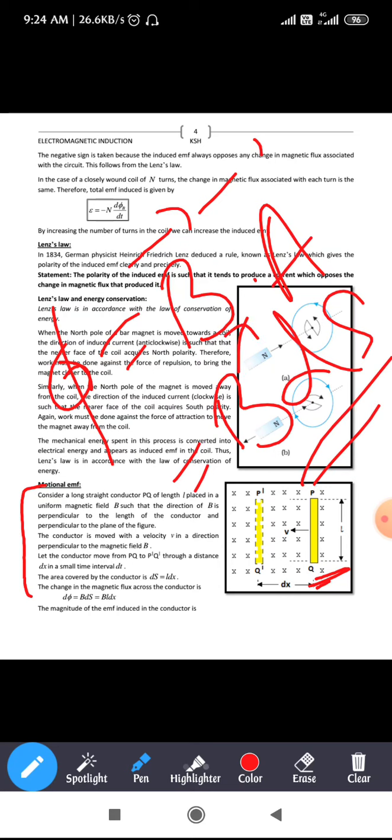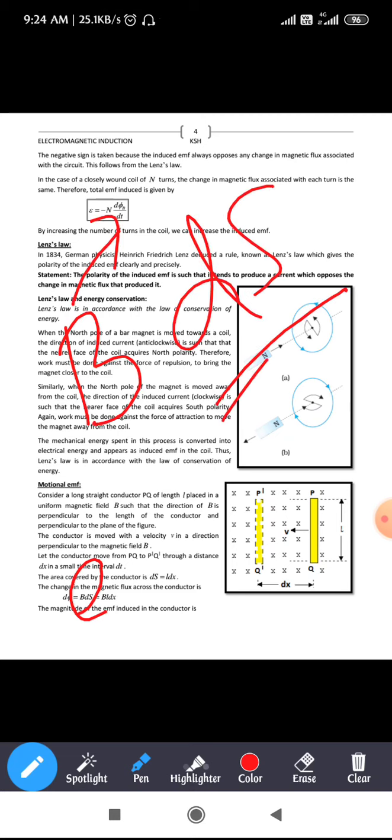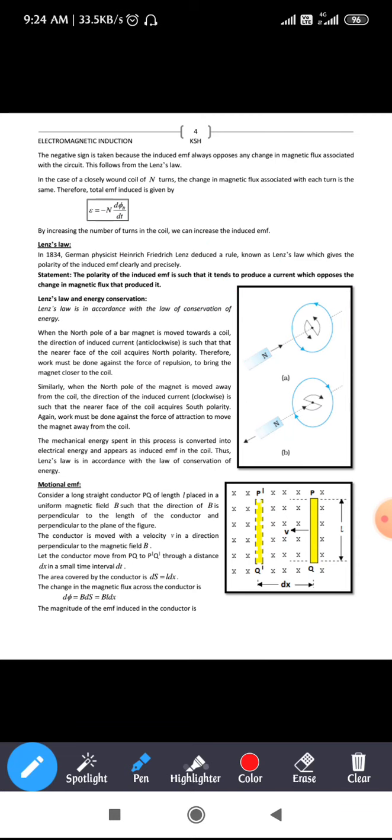Similarly here, B represents the magnetic field and ds represents the area. Hence d phi can be written as d phi = B ds, and substituting the value of ds as L dx, we have d phi = B L dx.